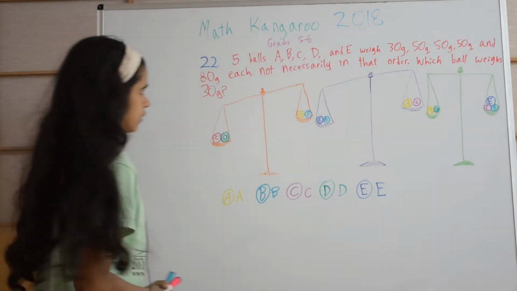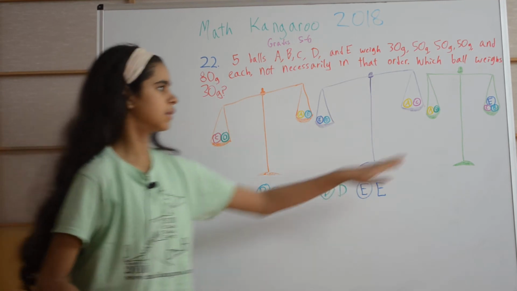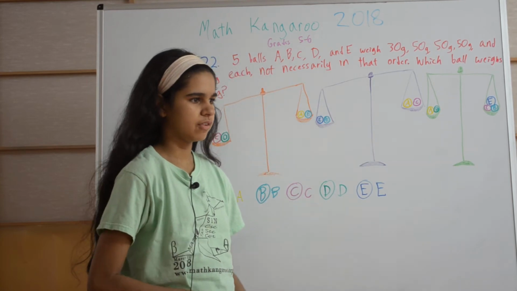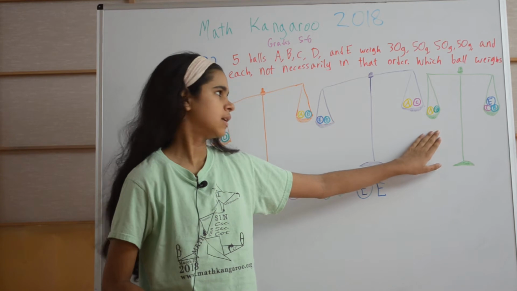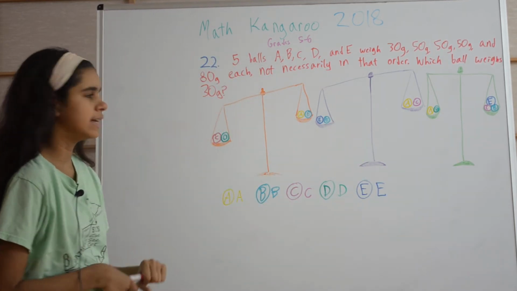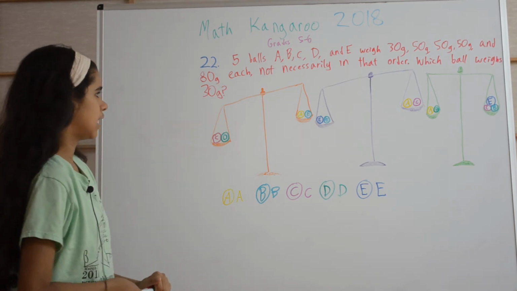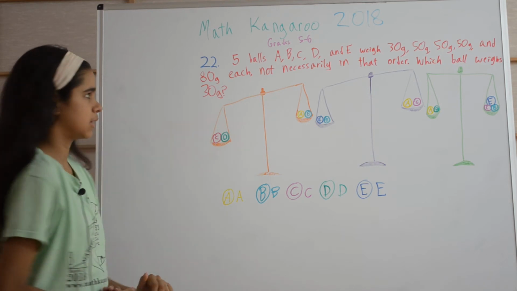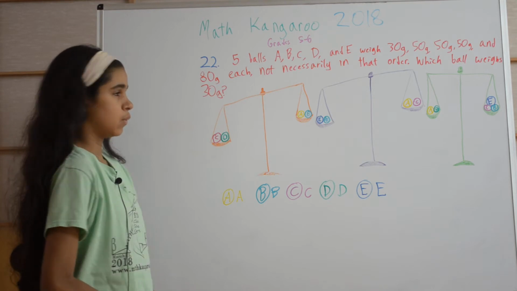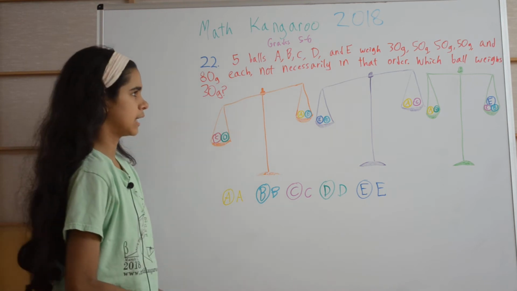So if we look, we have 3 50s, a 30, and an 80. And since on this side we only have 2 balls and on this side we have 3, we're going to want to have bigger weights for these two so that it would equal 3 smaller weights. So let's say 50 and 80 are A and D, not necessarily 50 is A, but either one could be 80, but both of them are going to be 50 and 80. And that would be 130 total. And we're choosing those because those are the biggest 2 weights. So that's the biggest we could get with just 2 weights.